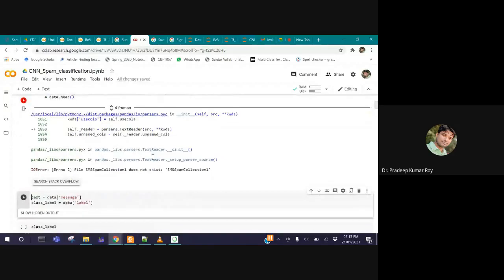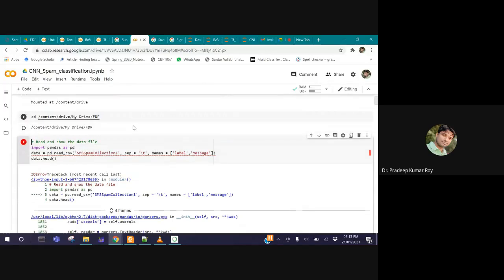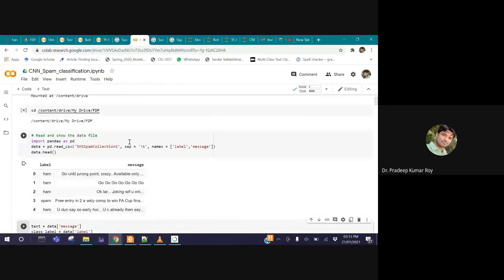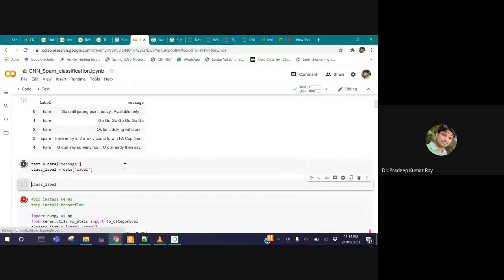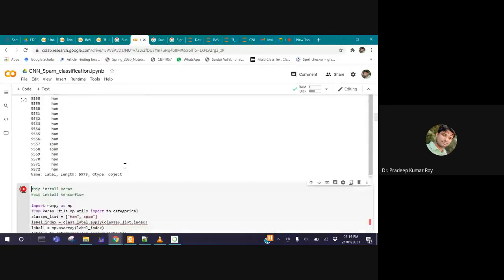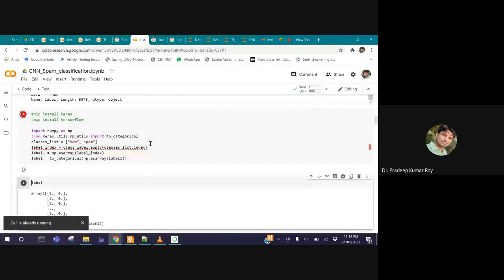Whatever I am looking for does not exist. Probably this cell is not here. See, so this is my data. Then the class label, this is my label. All the labels I am just reading. Then we have this cell. Why is this cell not running properly?